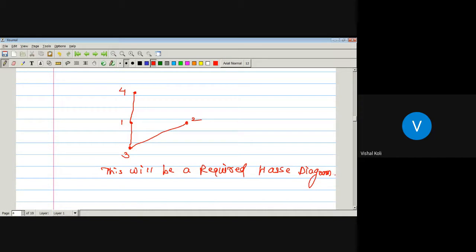Okay. So in this way, we can construct a Hasse diagram from our given partial order relation and its directed graph. Yes, Kunal, any doubt on it?